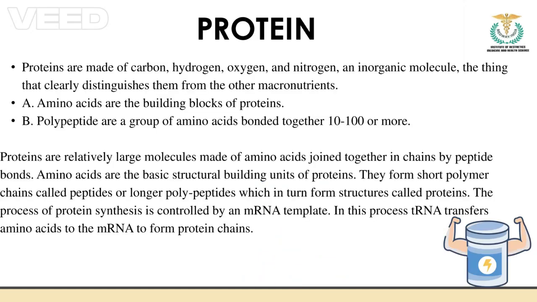Now, the second macronutrient, protein. Protein is made up of carbon, hydrogen, and oxygen, along with nitrogen. It's an organic molecule that can be easily distinguished from other macronutrients. Proteins are made up of building blocks called amino acids, and combined amino acids are called polypeptides. When more than 10 or 100 amino acids are combined together, they are called a polypeptide.